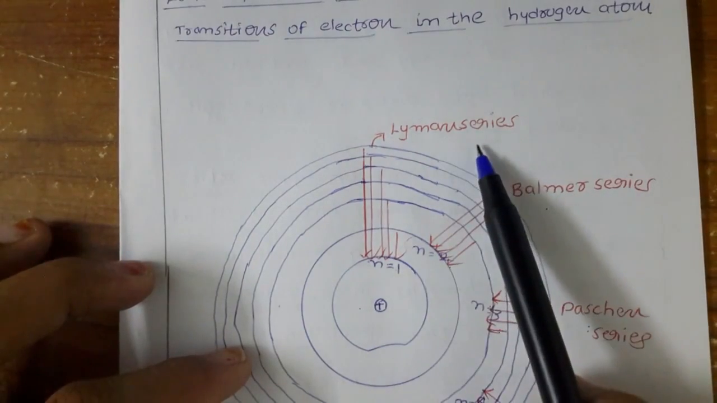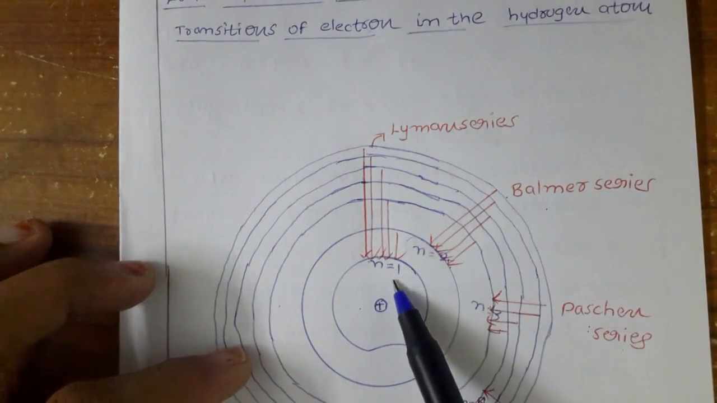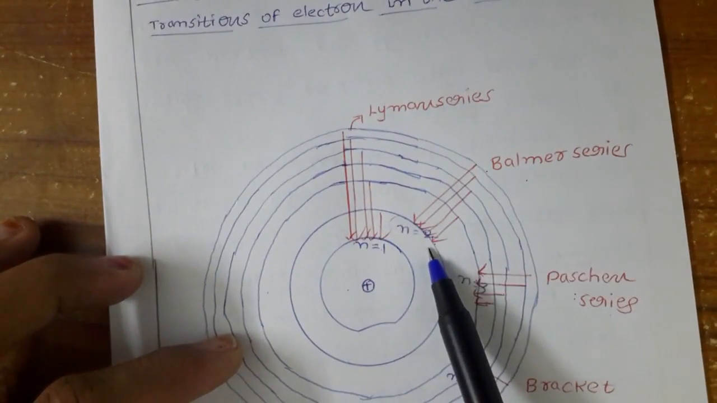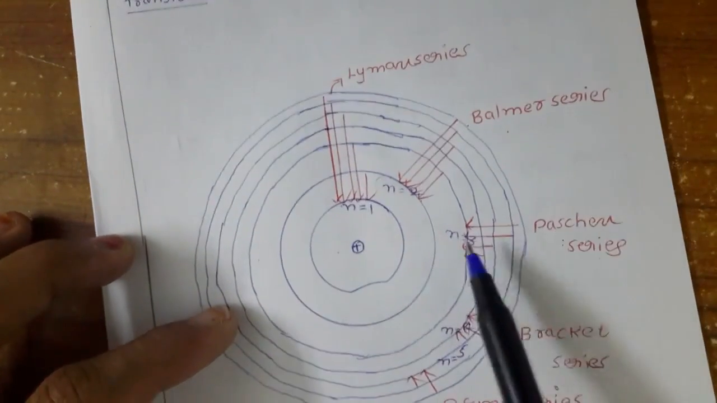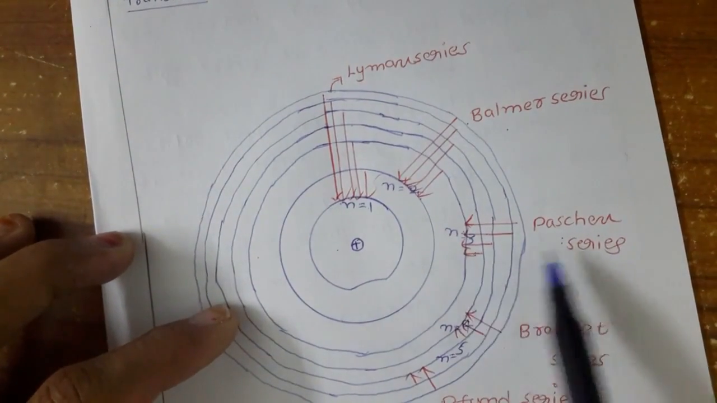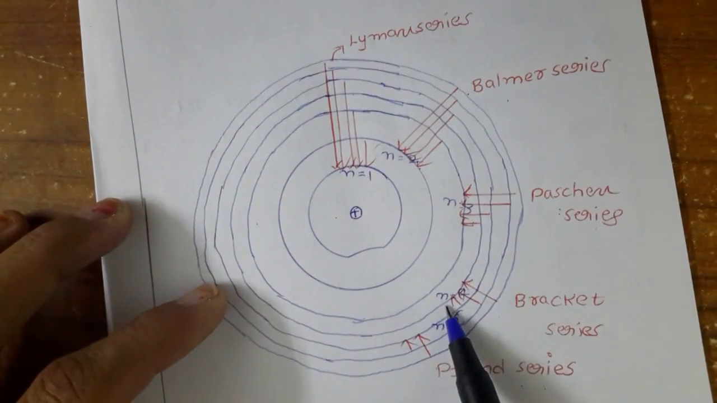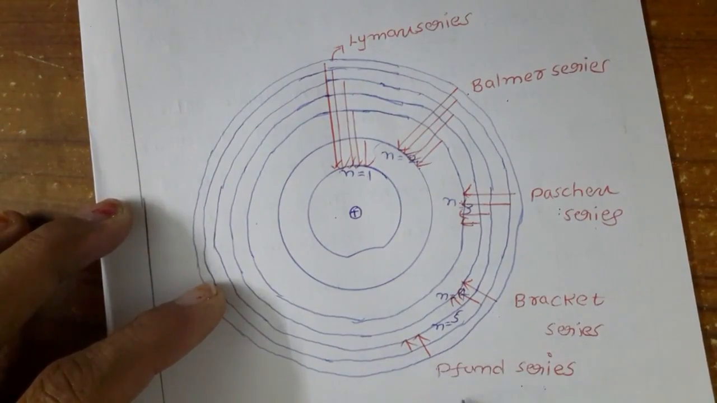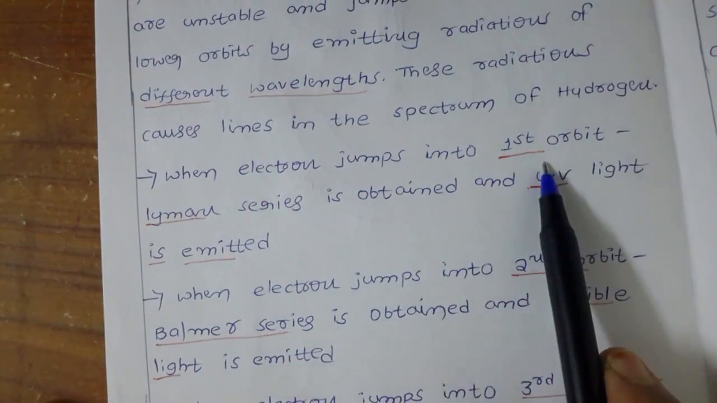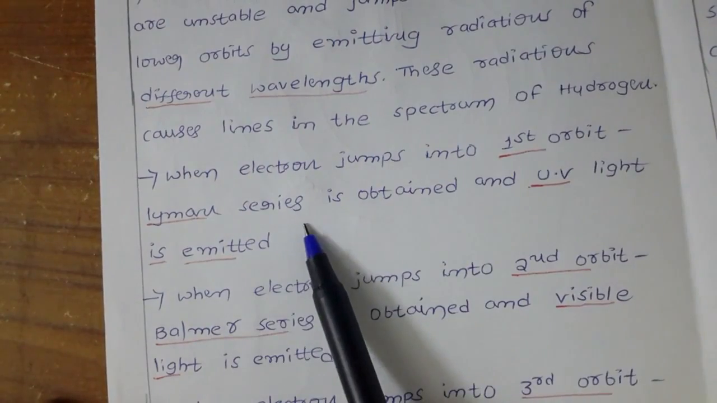If they stop at n equal to 1, the first orbit, Lyman series. If they stop at the second orbit, Balmer series. If they stop at n equal to 3, the third shell, Paschen series. If n equal to 4, Brackett, n equal to 5, Pfund series. Here you can see, when the electron jumps into the first orbit, you are getting the Lyman series, and UV light is emitted.